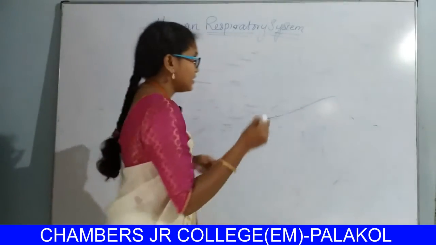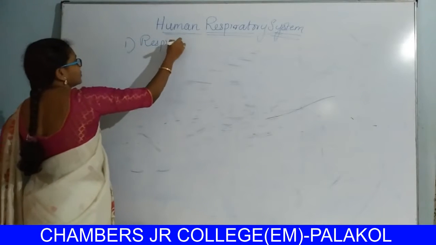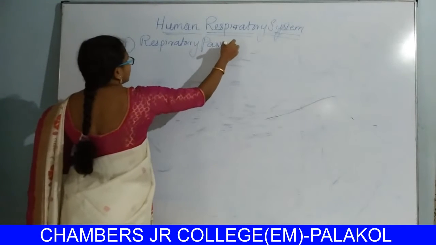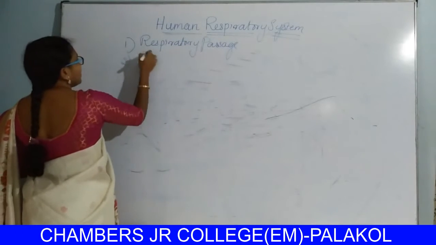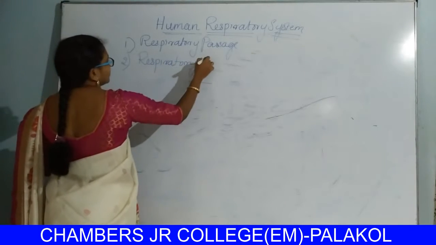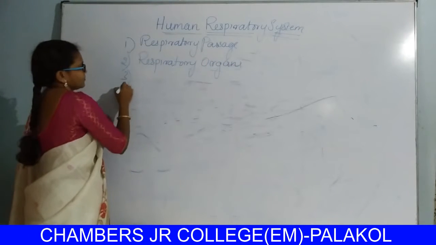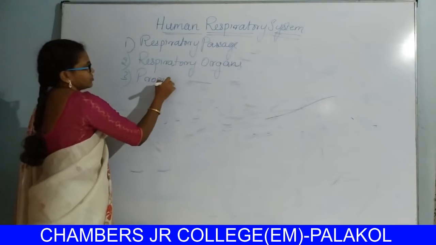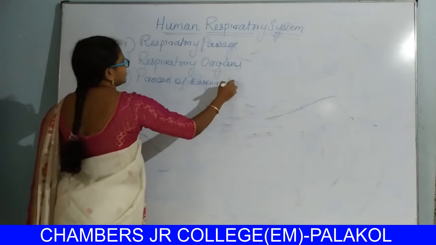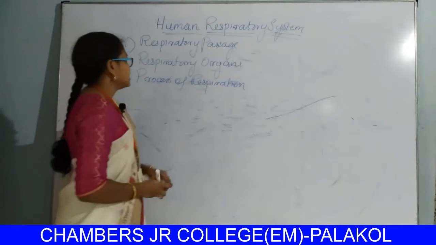So, it includes respiratory passage, respiratory organs, and process of respiration.